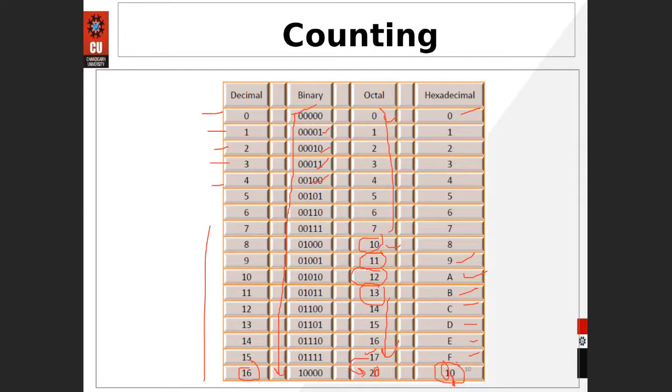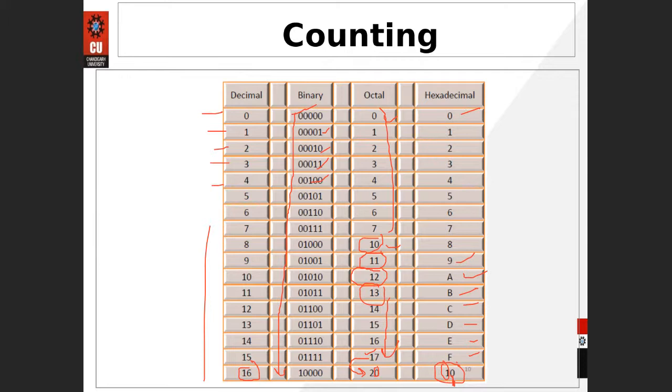Okay, 10, 11, 12, 13, 14 up to 19, then 1A, 1B, 1C, 1D, 1E, 1F. After that 20, 21, 22 up to 2F. Finally then 30, 31, 32.